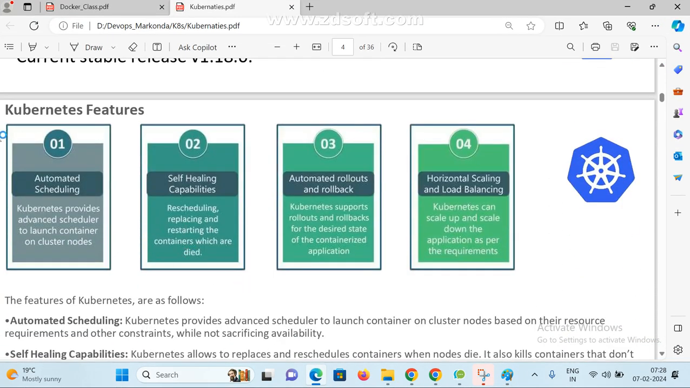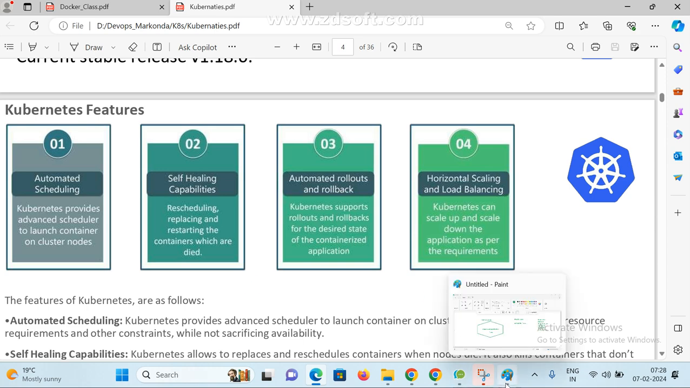Now see here, these are the Kubernetes features. Automated scheduling: Kubernetes provides an advanced scheduler to launch containers on cluster nodes. It also has self-healing capabilities: rescheduling, replacing and restarting containers which died. Suppose one container is not working.